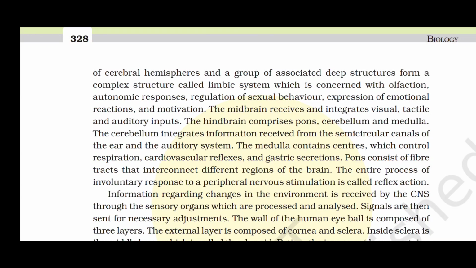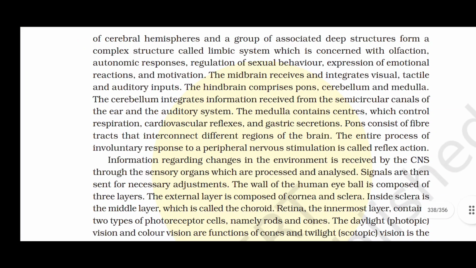The midbrain receives and integrates visual, tactile, and auditory inputs. The hindbrain comprises pons, cerebellum, and medulla. The cerebellum integrates information received from the semicircular canals of the ear and the auditory system. The medulla contains centers which control respiration, cardiovascular reflexes, and the gastric secretion.